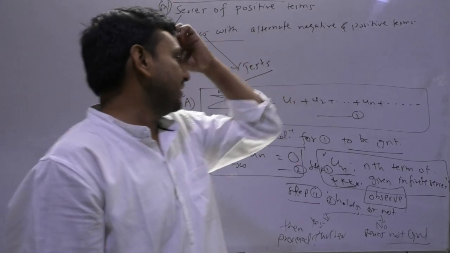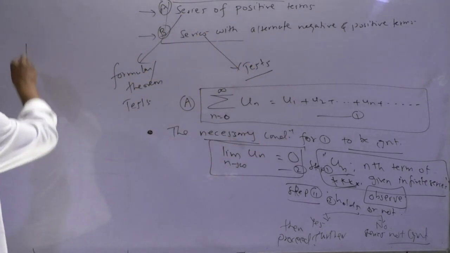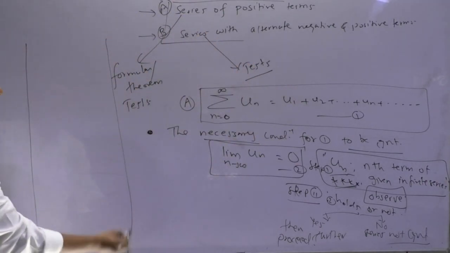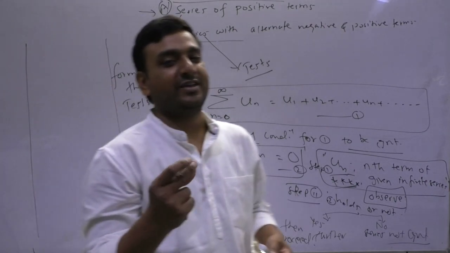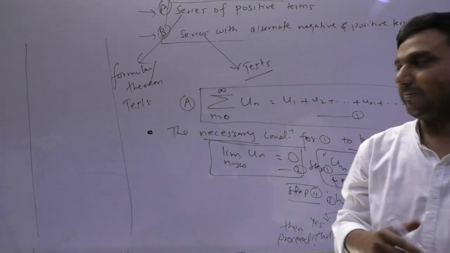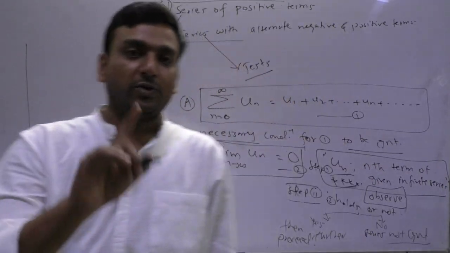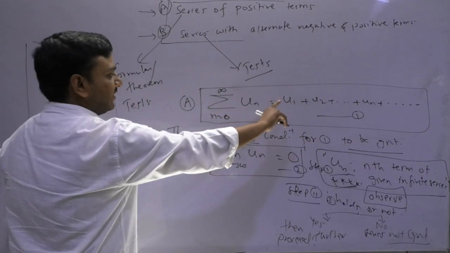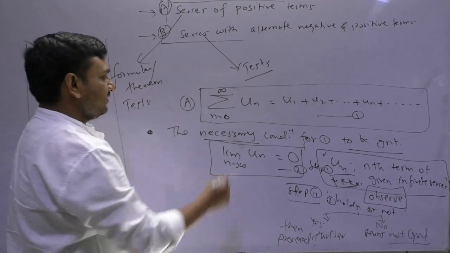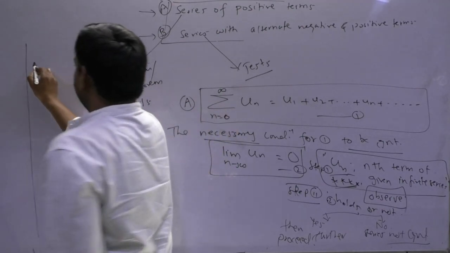Now you may think, sir, prove this. Proving is always easy, because if you are enjoying the definitions, proving becomes easy. So what I told you, if I compare this series with the sequence of partial sums, so what will it be, dear?